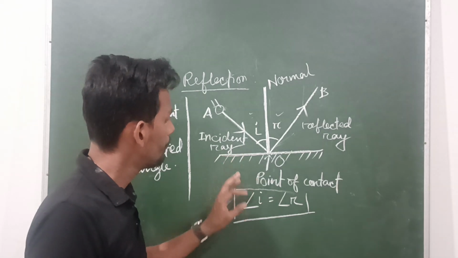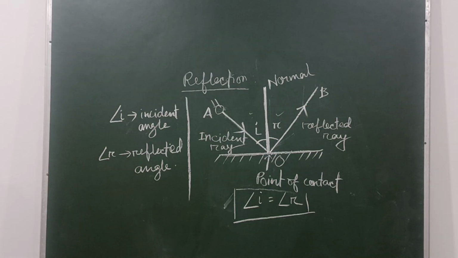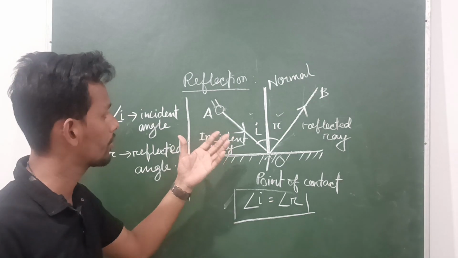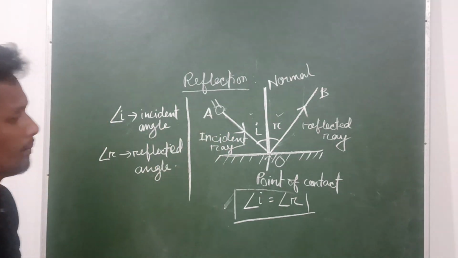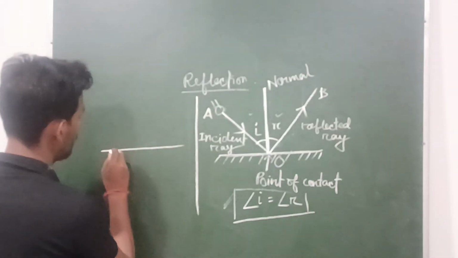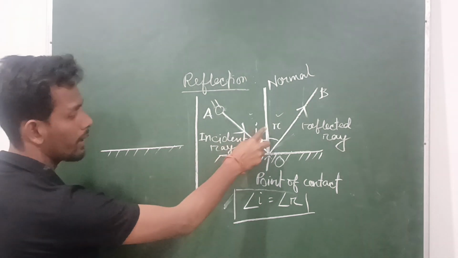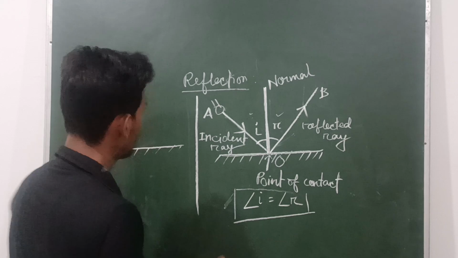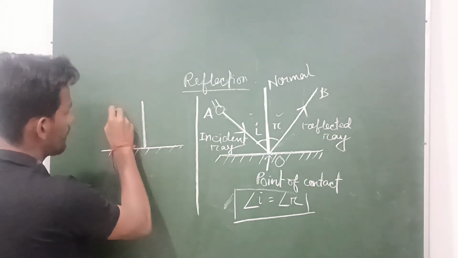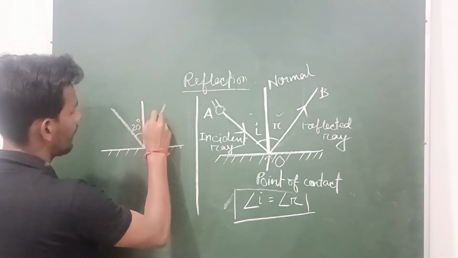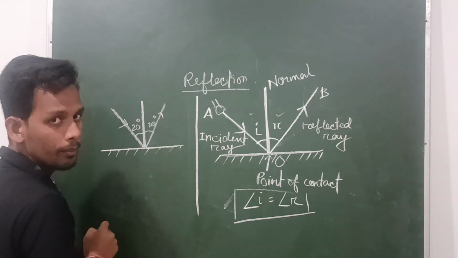Okay. Now see this formation. So this is the phenomenon of reflection. Now we will learn some related topics about reflection. Say this is the plane mirror. I've already told you that I is always equal to R. Incident angle is always equal to the reflected angle. So this is the normal. If this incident angle is, suppose, 20 degrees, then the reflected angle is always 20 degrees. They are always the same.